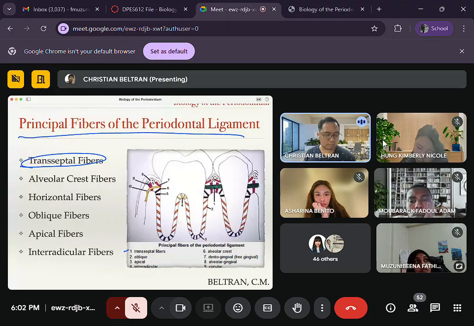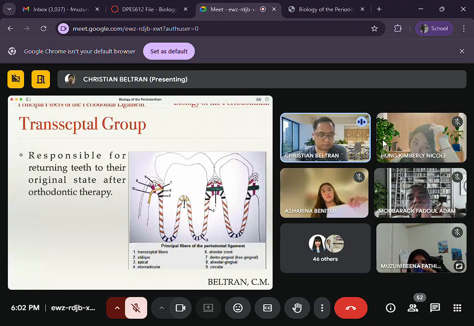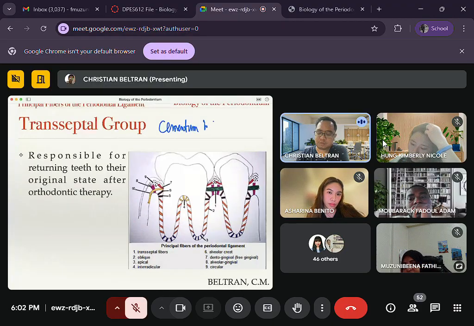So let's discuss this one by one. Again, transeptal group has cementum to cementum. Let me write this down. Cementum to cementum attachment.